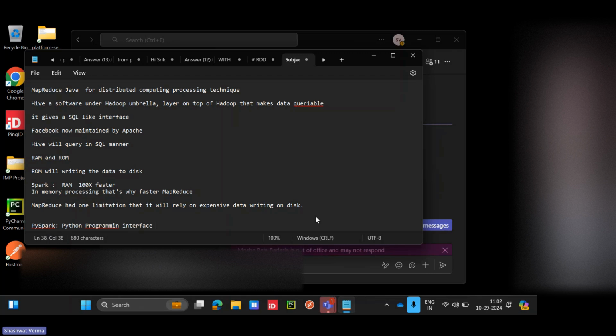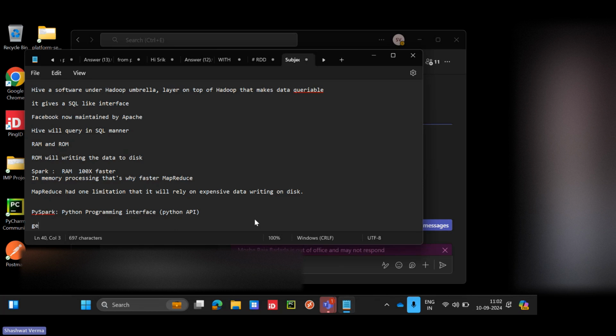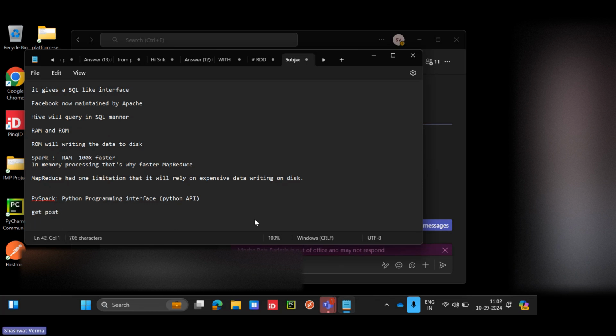Like we have other programming interfaces. Interface is nothing but API. Basically, like we have get and post functions in an API, here also we have read, write, options.